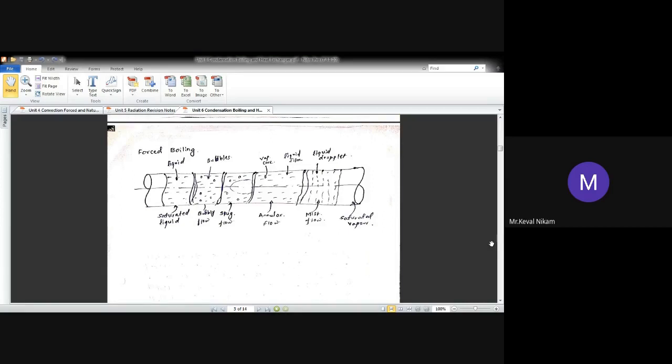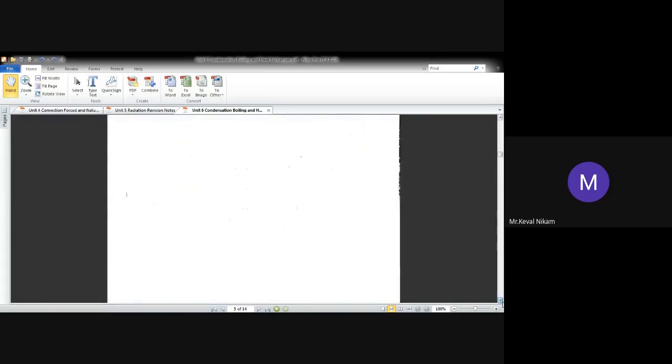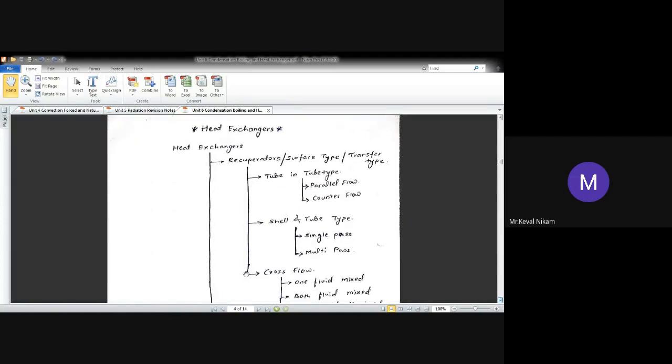Okay. Further, speaking about the heat exchanger. Now, what do you mean by heat exchanger? Heat exchanger is the device which is going to help us transfer the heat from the hot fluid to the cold fluid. Okay? It is going to help us transfer the energy from hot fluid to the cold fluid.